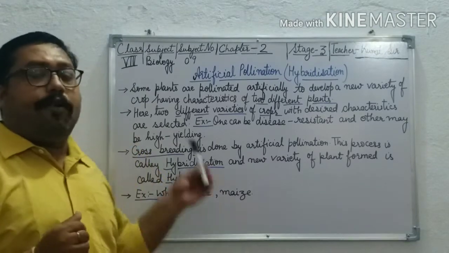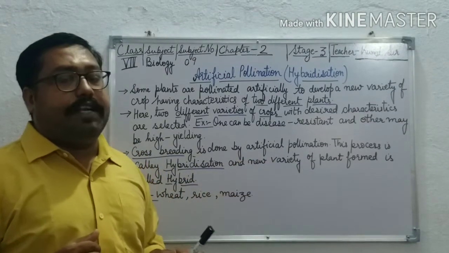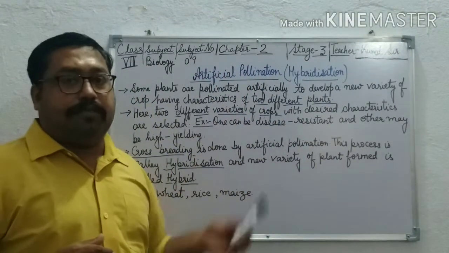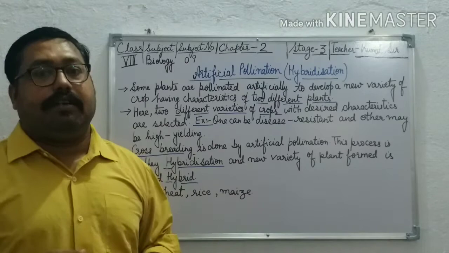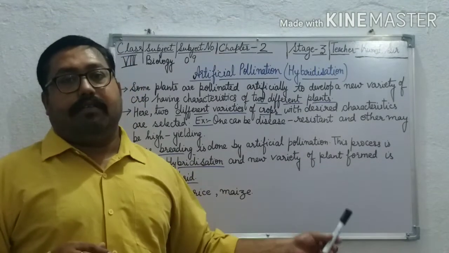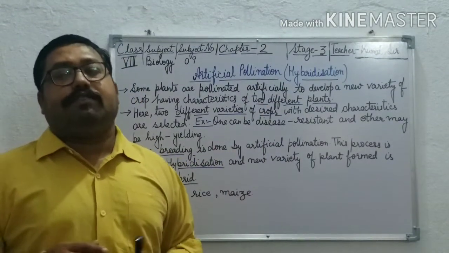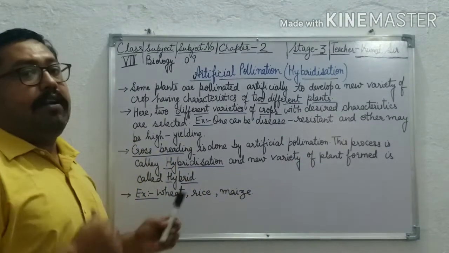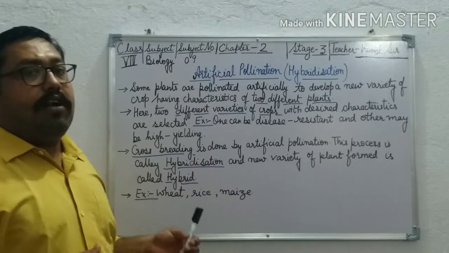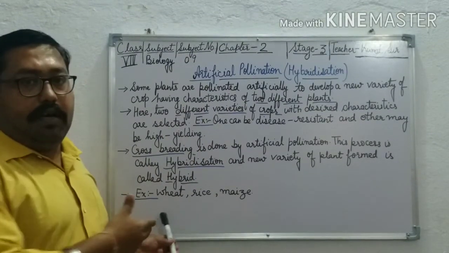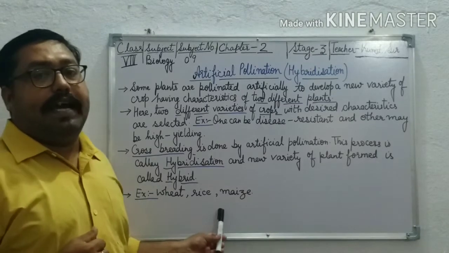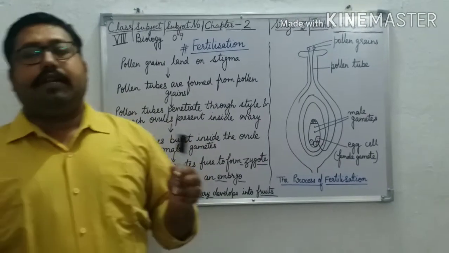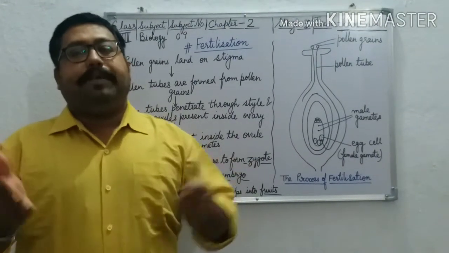Then crossbreeding is done by artificial pollination. The total process is known as hybridization, and the new variety of plant which is formed is known as a hybrid. Examples are wheat, rice and maize.